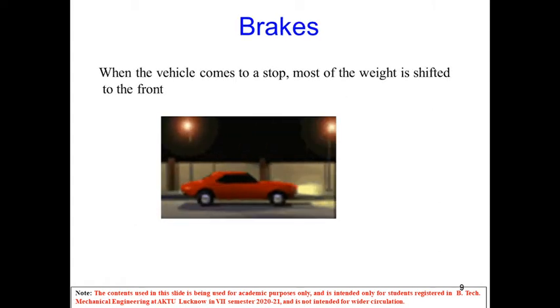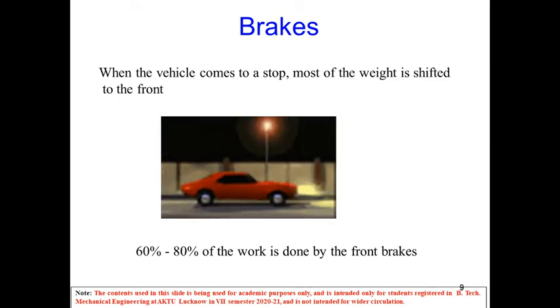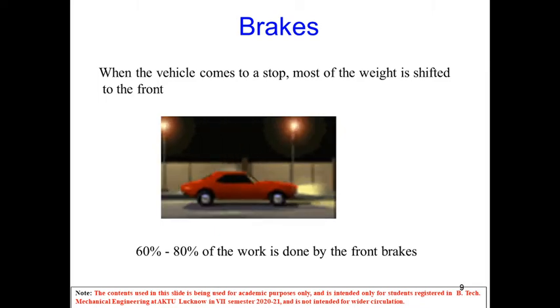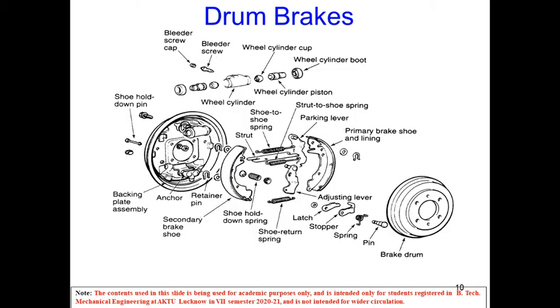Now coming back to brakes, we have seen that when the vehicle comes to a stop, most of the weight is shifted to the front, that we have seen in the previous lecture. So 60 to 80% of the work is done by the front brakes only. So they must be more effective. Okay. So we'll talk about the drum brakes. Basically, this is an exploded view of drum brakes. So in case of drum brakes, a brake drum is attached concentric to the axle hub, whereas on the axle casing is mounted a back plate. Okay, we'll see the parts here one by one.